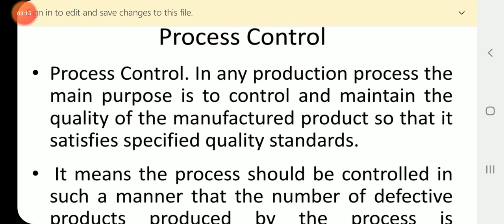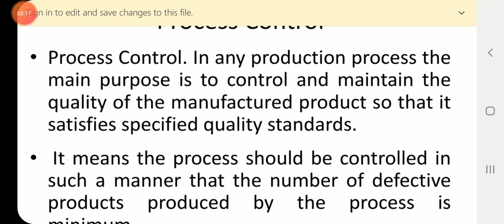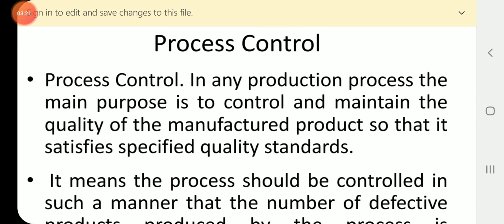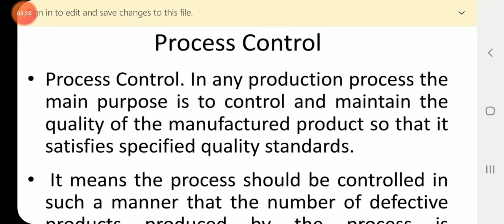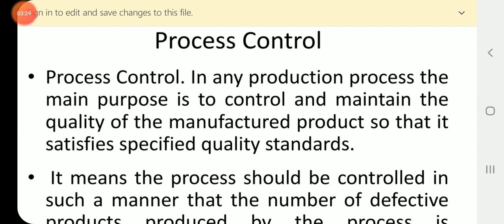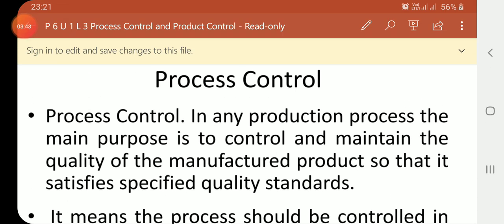From the lot, all the sample items are inspected so that you can check whether the process is under statistical quality control. That is a very important purpose of this procedure of statistical quality control, the SQC technique.